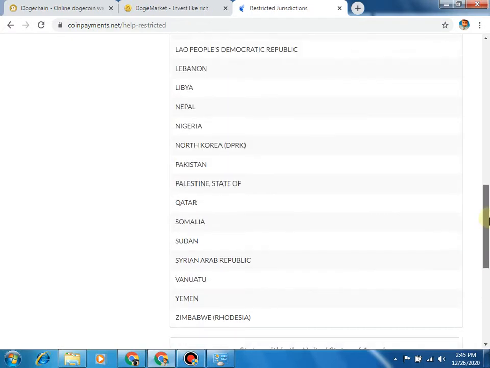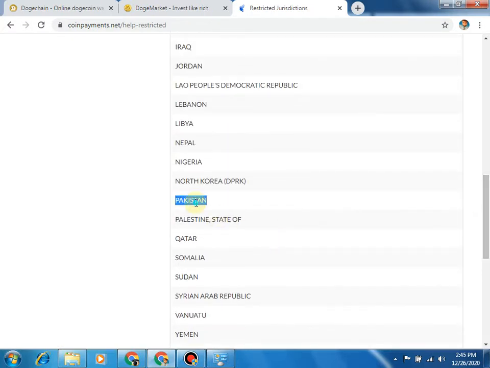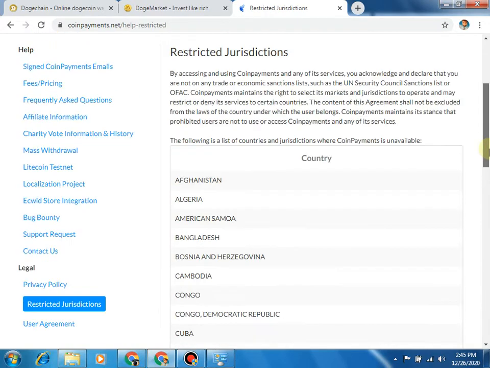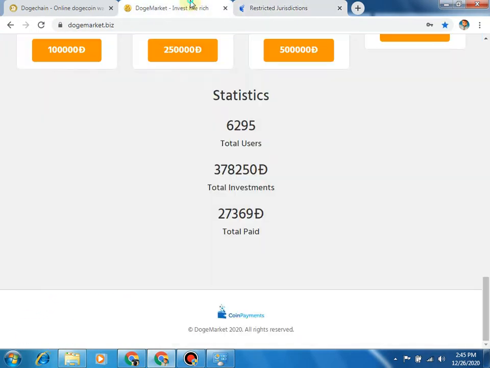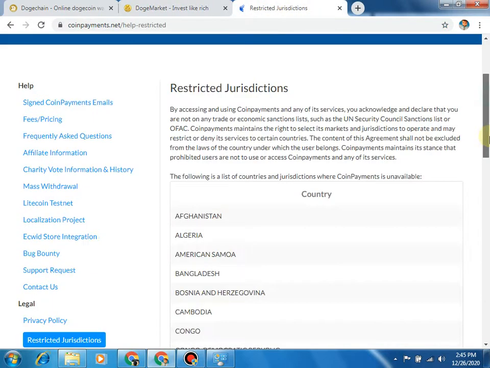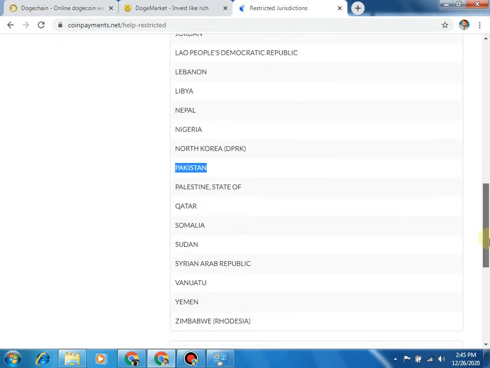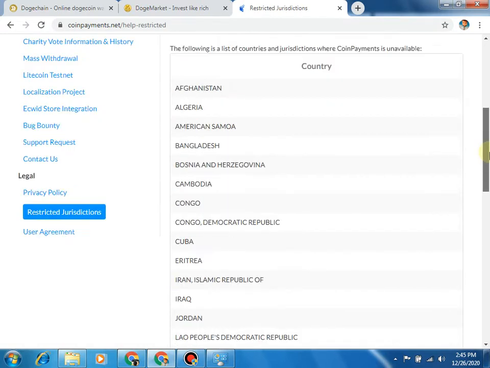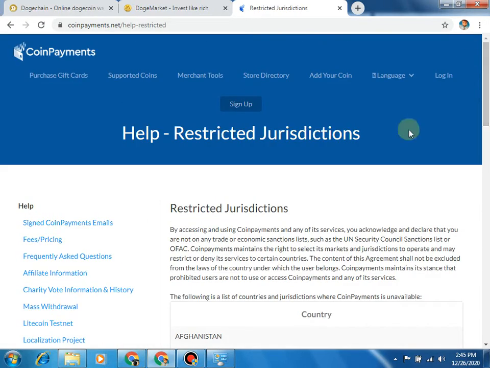Pakistan is also listed. If you are from these countries and you are not able to create an account on CoinPayments, then do not worry at all. I have a solution for that.